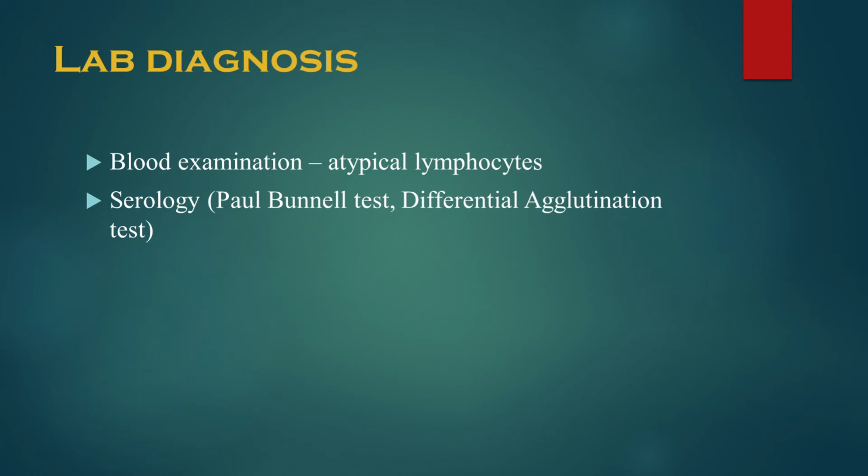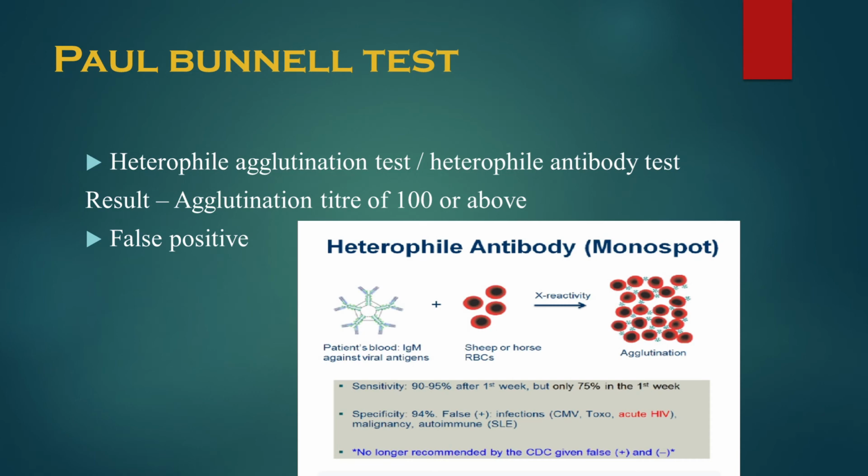The next examination is through serology, under which the Paul Bunnell test and the differential agglutination test can be done. The Paul Bunnell test is a heterophile agglutination test, or heterophile antibody test. This is a standard diagnostic procedure and it uses sheep RBCs to detect the heterophile antibodies in patient serum.